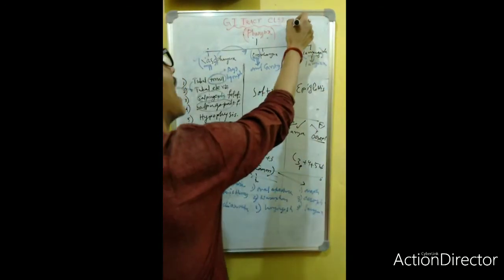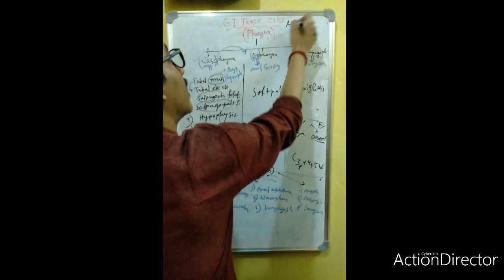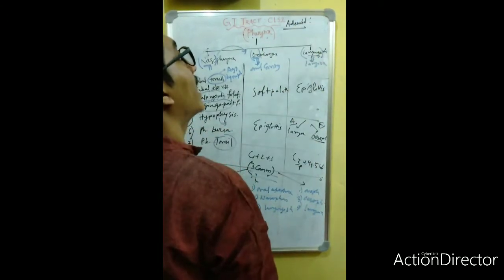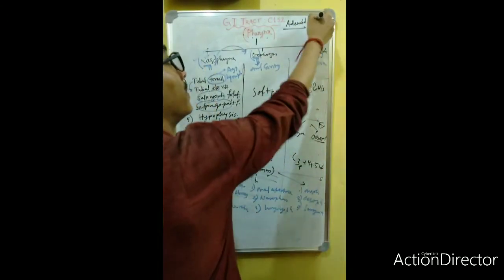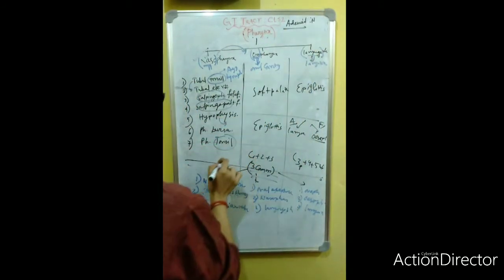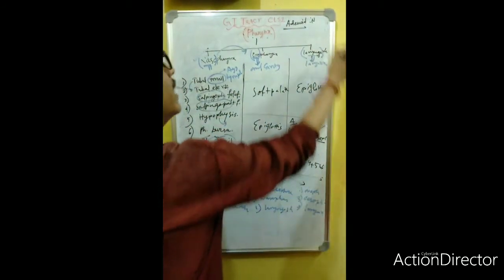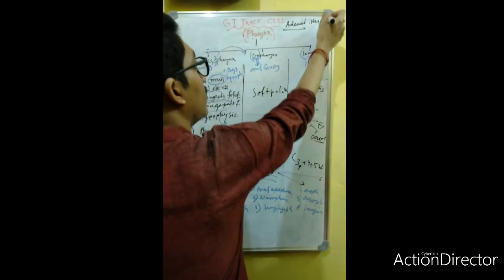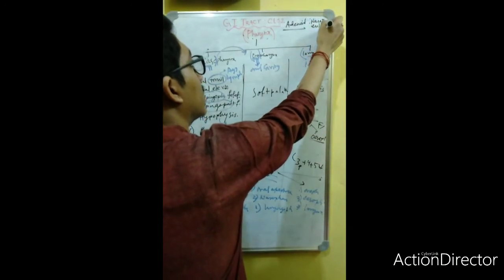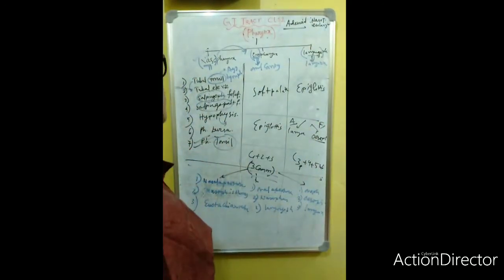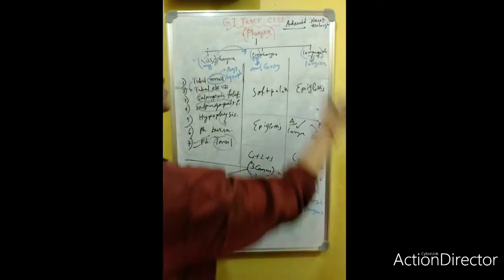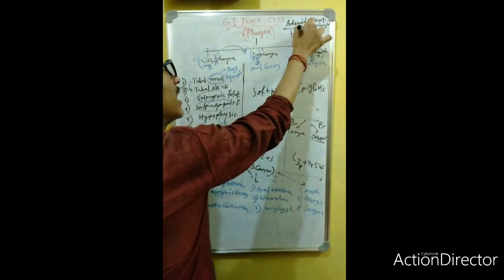You must know the clinical aspects. Very important is the adenoid. In children, the nasopharyngeal tonsil, when enlarged, is called the adenoid. Second, I mentioned hypophysis: ectopic hypophysis is again a clinical aspect.